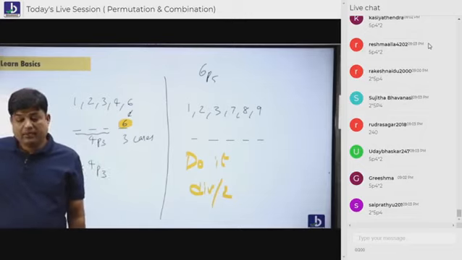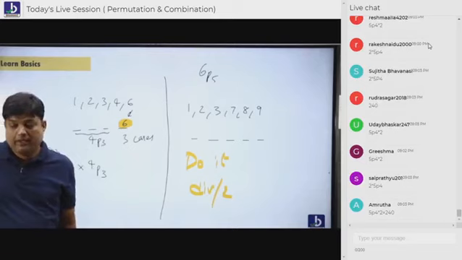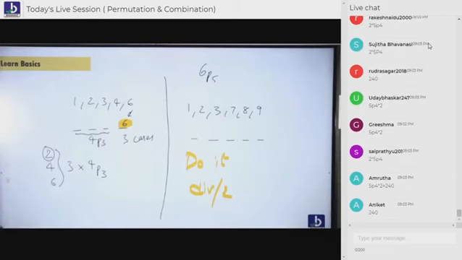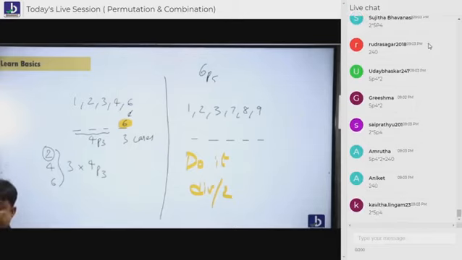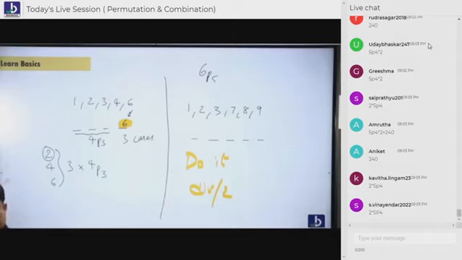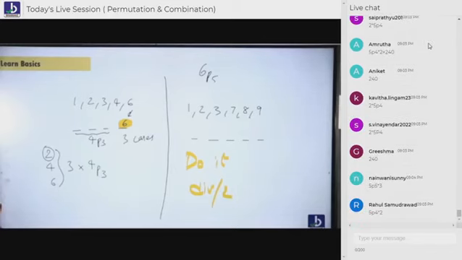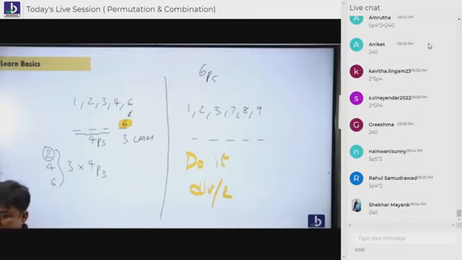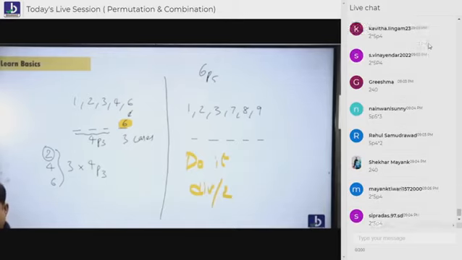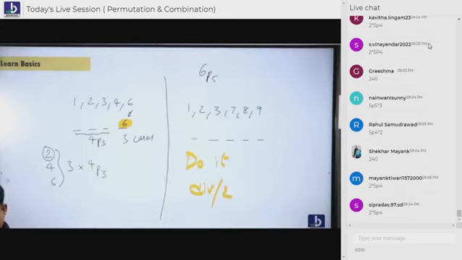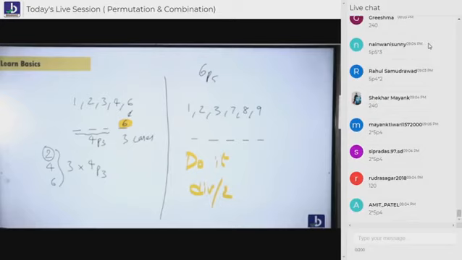Reshma is saying 2 cases into 5P4. Sujita is saying same. Sagar is saying 240. Might be 240. Uday Bhaskar is saying 2. Grishma is saying yes. Sai Pratyu, 2 into 5P4. Amrita is also saying yes. Muntaj Begum, you're not answering. What happened? Sunny is not answering. Vinendra got the correct answer. Grishma finally said 240. Yes, good.